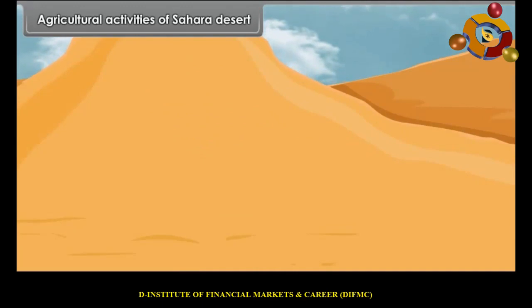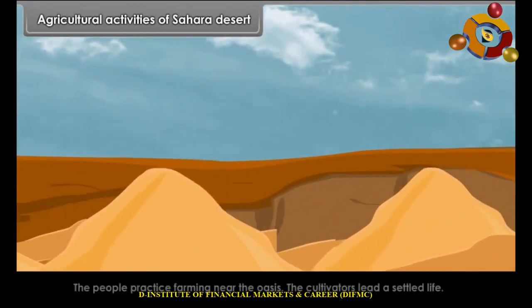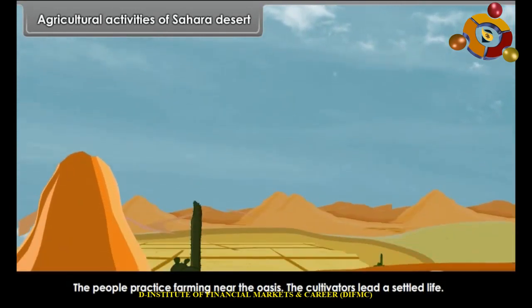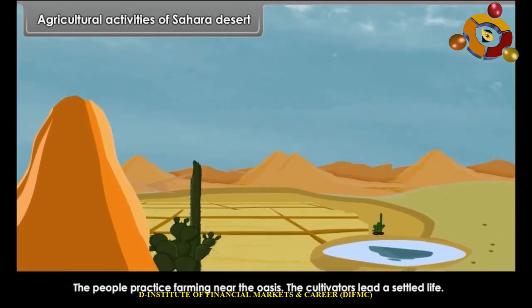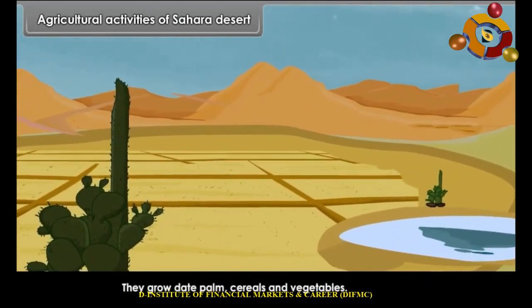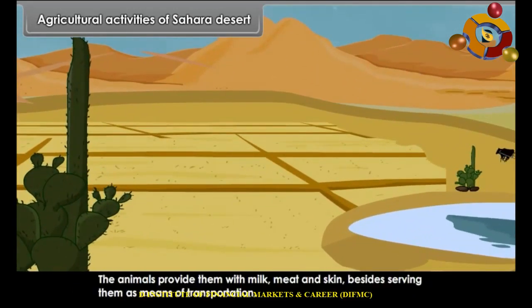Agricultural activities of Sahara Desert. The people practice farming near the oasis. The cultivators lead a settled life. They grow date palm, cereals and vegetables. The animals provide them with milk, meat and skin, besides serving them as means of transportation.